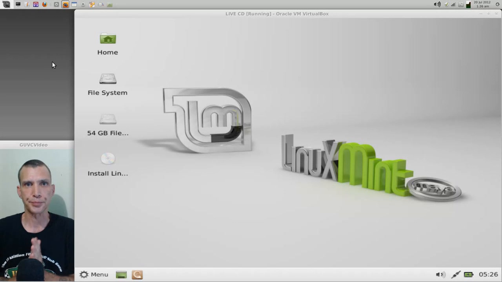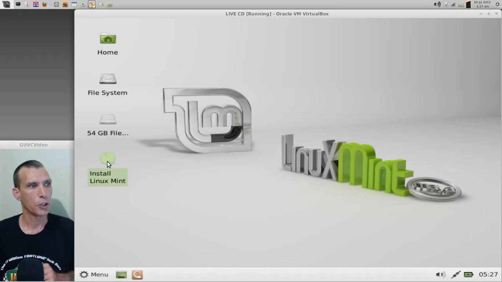First, I want to explain that I am doing everything in a simulation. I'm using VirtualBox, and this VirtualBox install has Windows XP installed in it. I'm going to do that for this demonstration today because when you install Linux and you want to dual boot, there may be some things that you may not understand in the installer, so I want to cover those items. Plus, I want to also cover a possible bump in the road some of you may encounter. So, without further ado, I have the live CD already installed here.